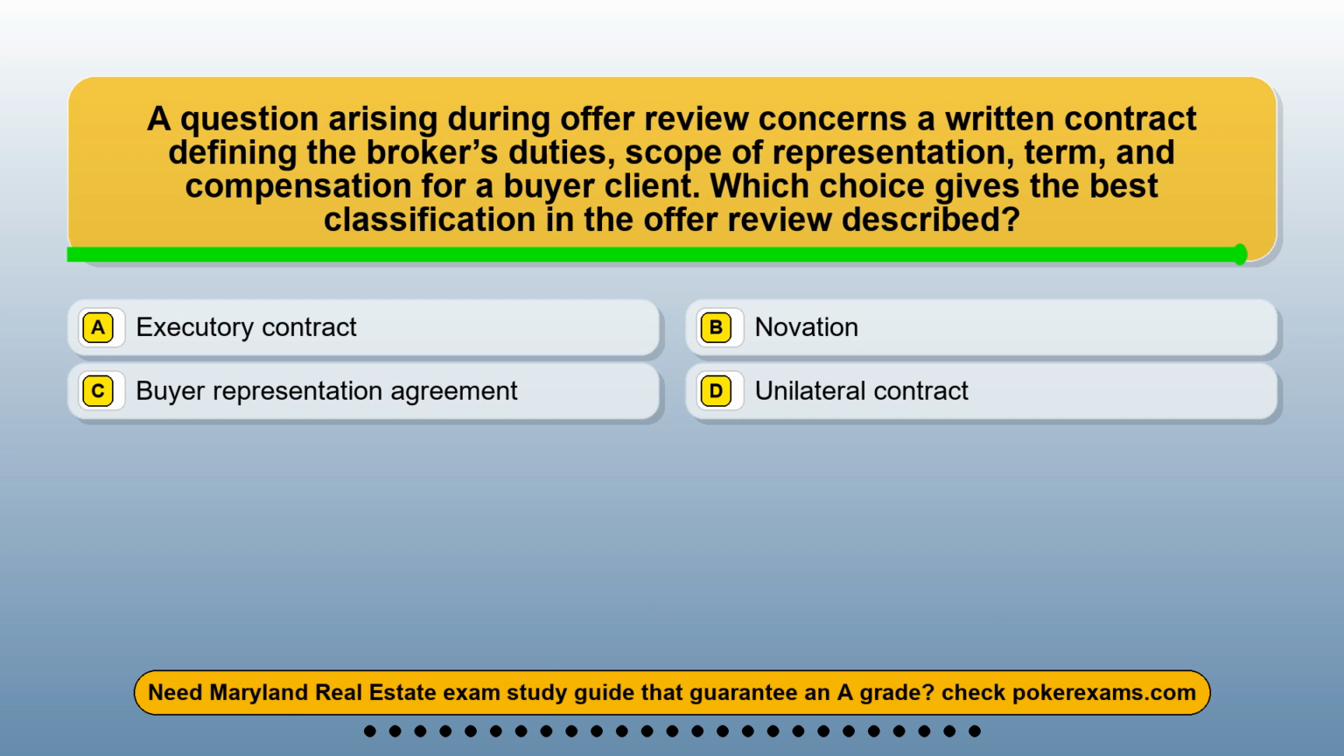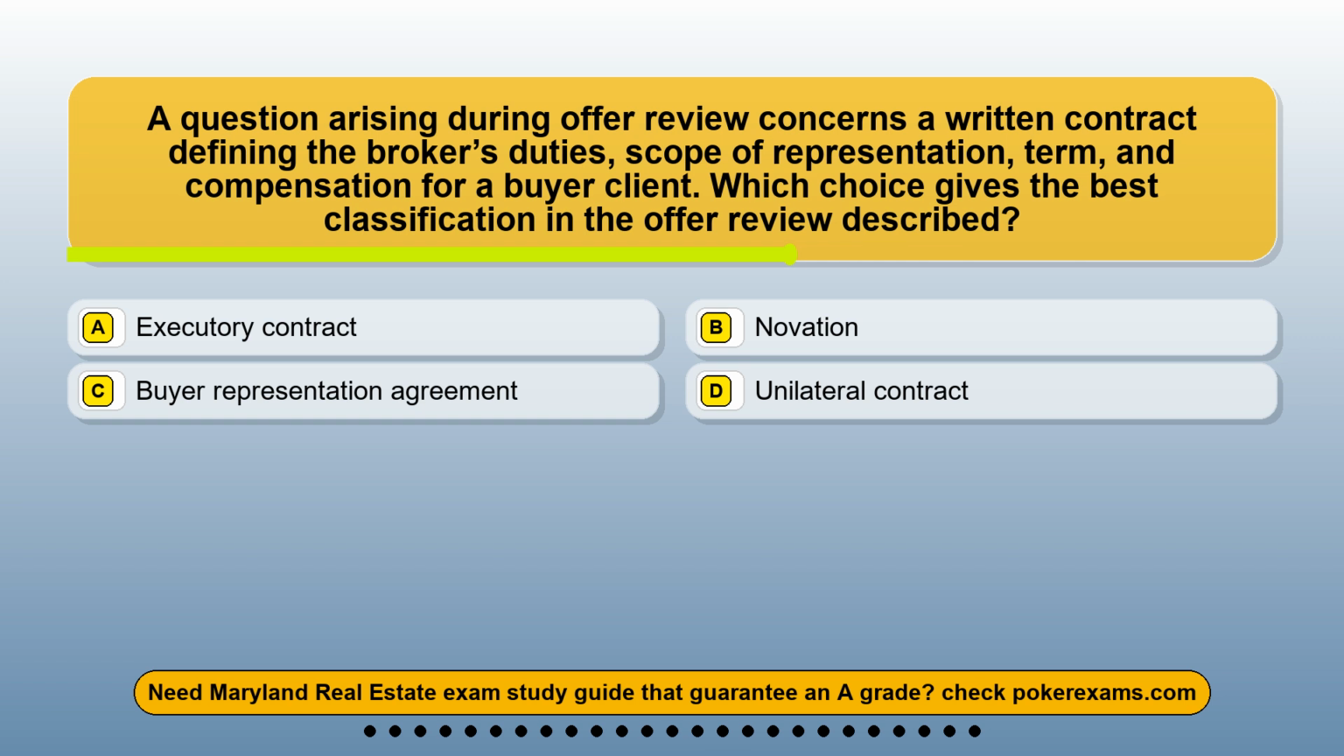Question 20. A question arising during offer review concerns a written contract defining the broker's duties, scope of representation, term, and compensation for a buyer client. Which choice gives the best classification in the offer review described? Option A, executory contract. Option B, novation. Option C, buyer representation agreement. Option D, unilateral contract.